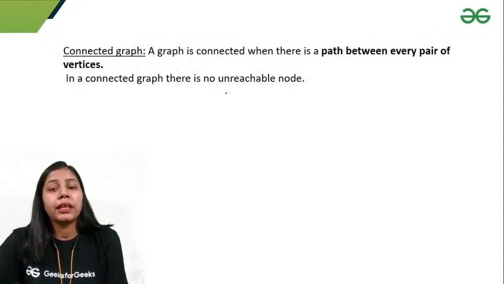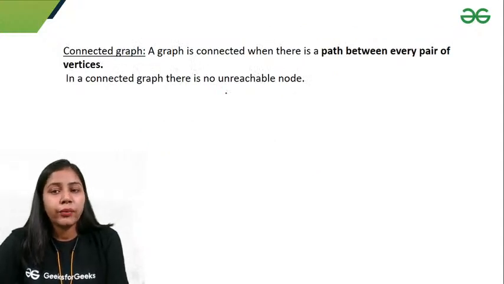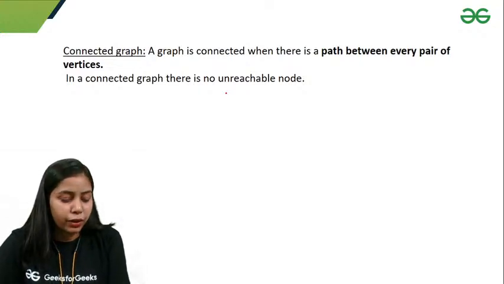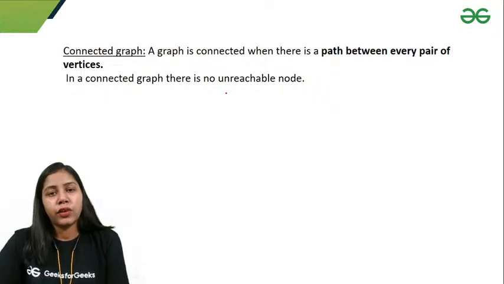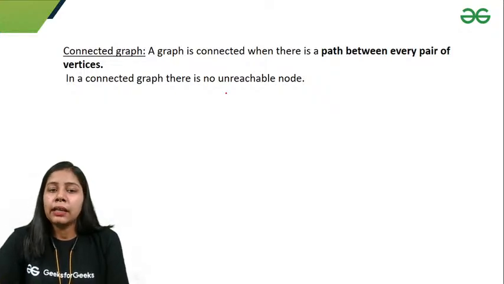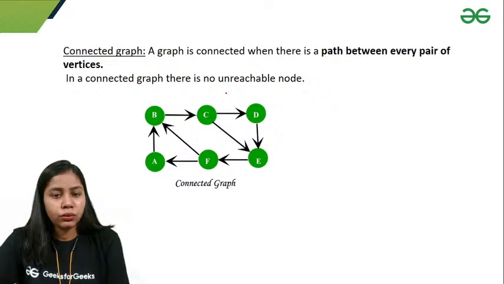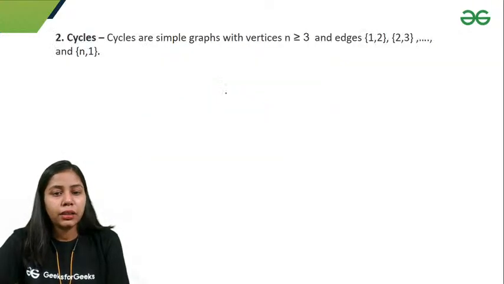The next graph is the connected graph. A graph is connected when there is a path between every pair of vertices. So if I pick any two vertices and I get a path from one vertex to another, I'll say that the graph is connected. So this is a connected graph.